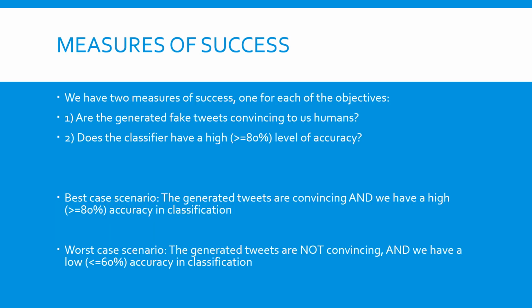We will have two measures of success, one for each of the objectives. Firstly, are the generated fake tweets convincing to us? And two, does the classifier have a high level of accuracy? The best case scenario is the generated tweets are convincing and we have a high level of accuracy in classification. The worst case scenario, the generated tweets are not convincing and we have a low accuracy in classification.